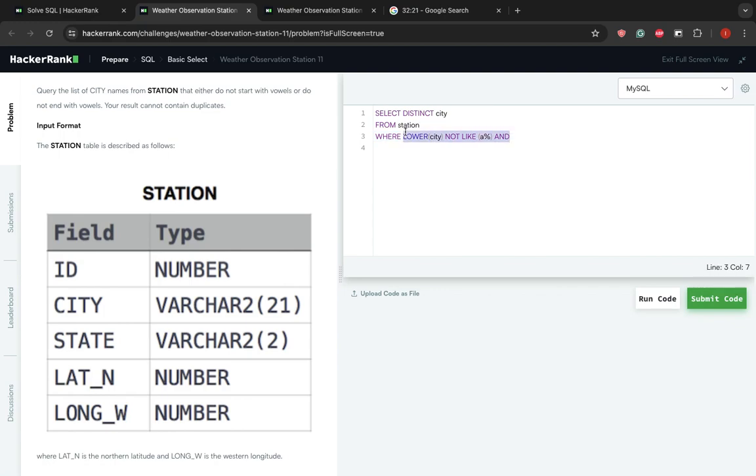and we will continue this. A, E, I, O, U. And one thing we must not forget, it's the quotes.